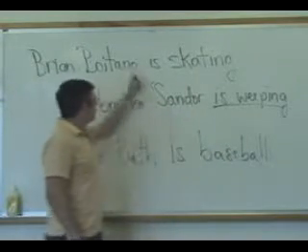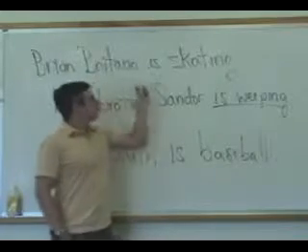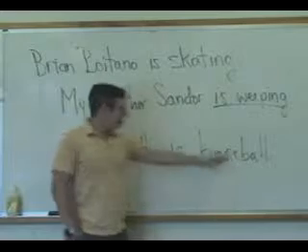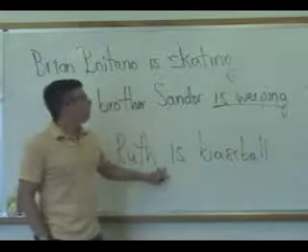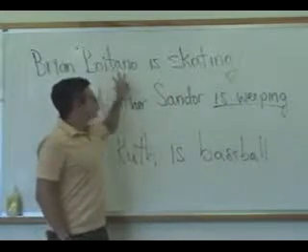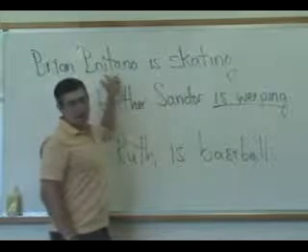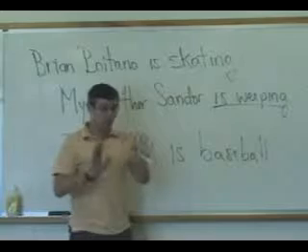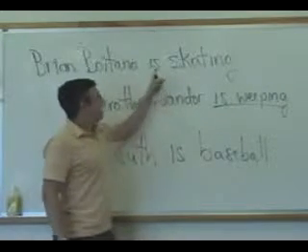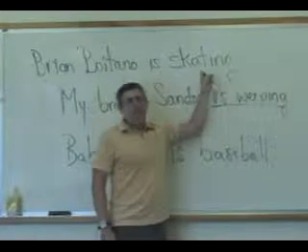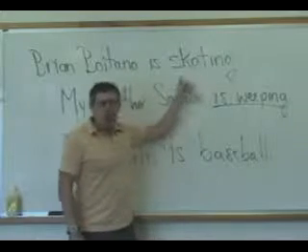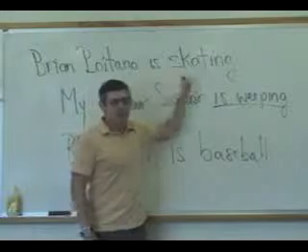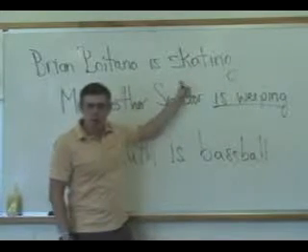But you can construe Brian Boitano is skating exactly in the same way that you can construe Babe Ruth is baseball. In order to do that, Brian Boitano is the subject. Is is now the only word in the verb. The verb is 1 word long. And skating is not a present participle, but a gerund. And it is the subjective complement of Brian Boitano.